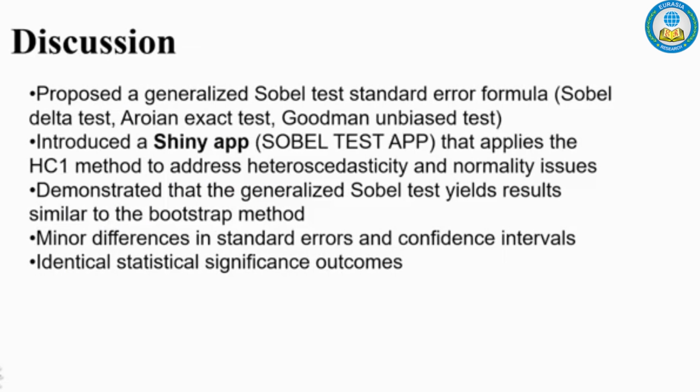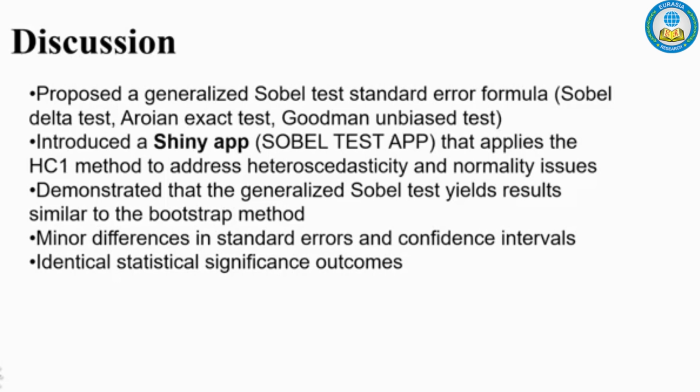We are almost at the end. In the discussion, the first important implication of this study is that we generalize the Sobel test standard error through mathematical modeling. This means that there's no need for high-performance computing to verify mediation effects. Some might say that computers have become widespread in this era.